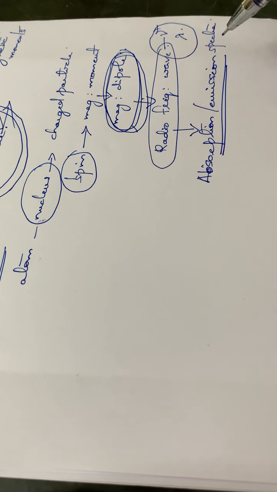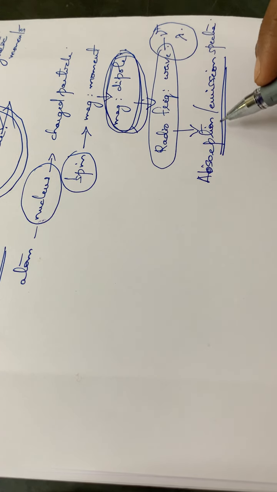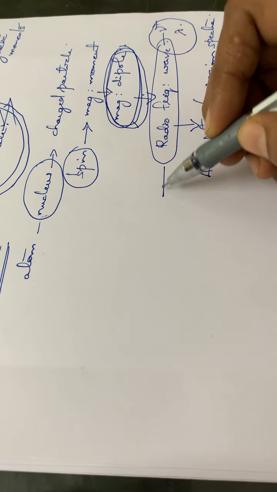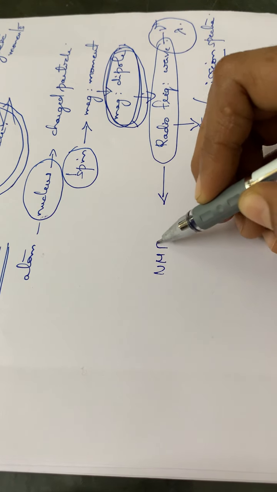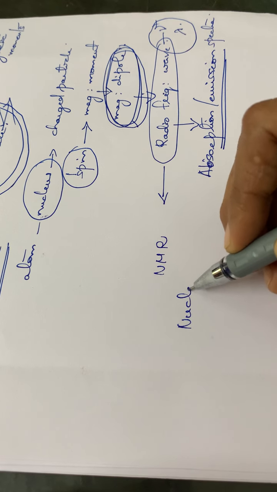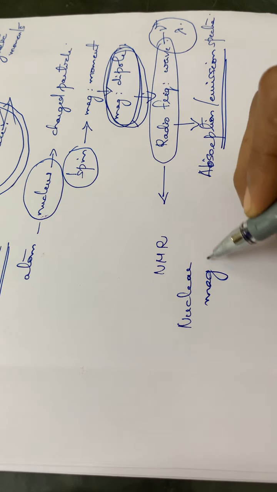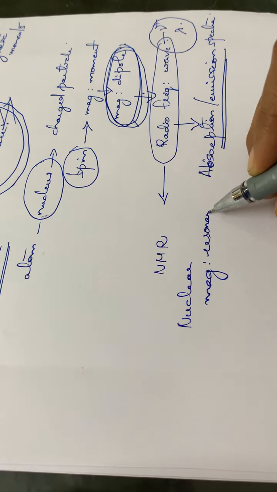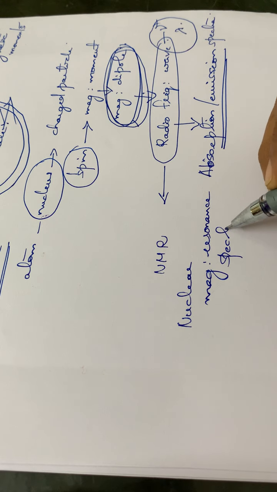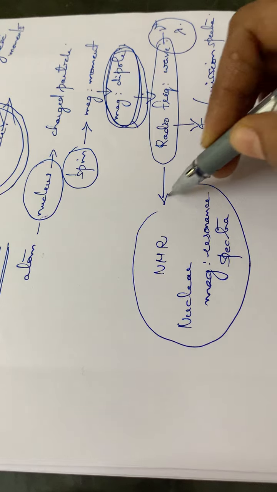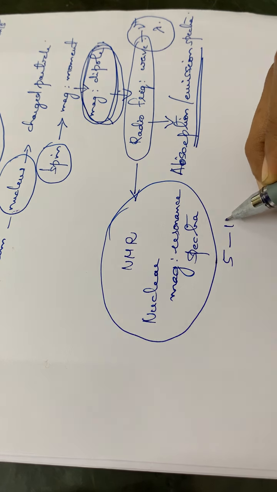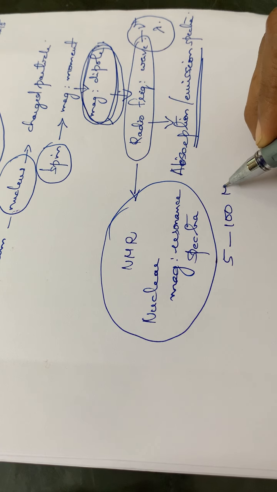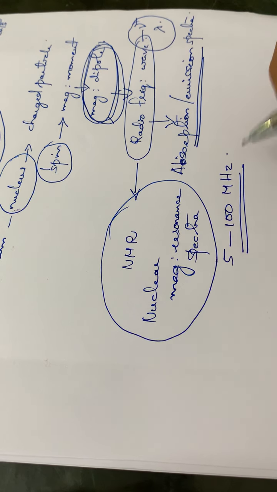An absorption or an emission spectrum is obtained as a result of the interaction with the radio frequency waves, and that is called the NMR spectrum, that is, nuclear magnetic resonance spectrum. This NMR spectrum will be observed at a frequency of 5 to 100 megahertz.